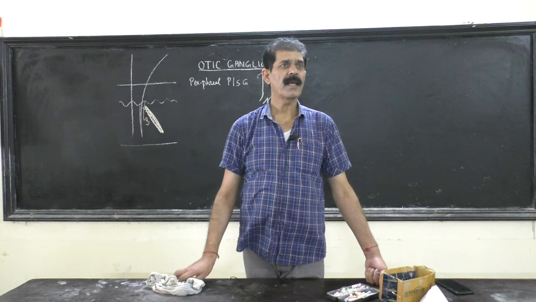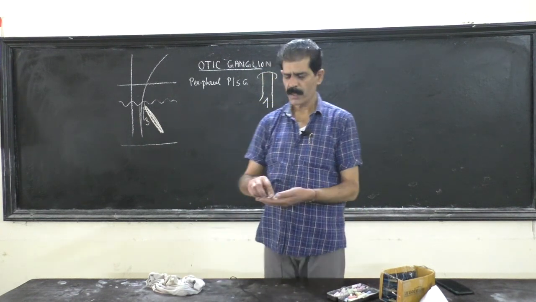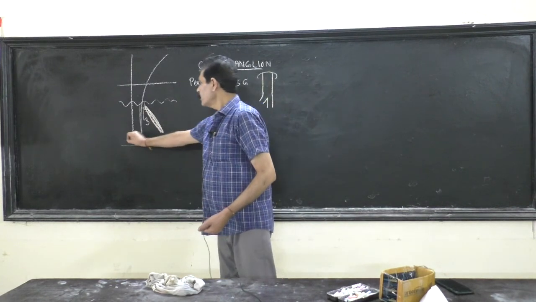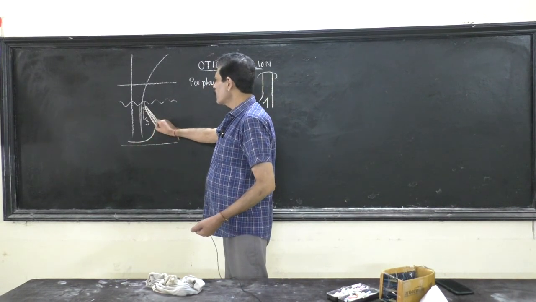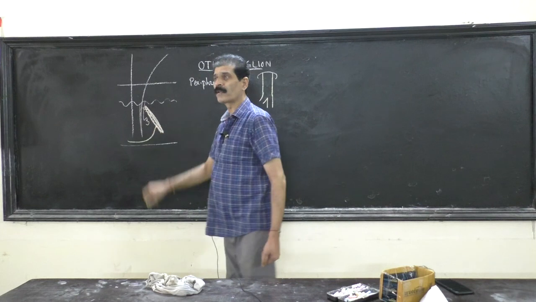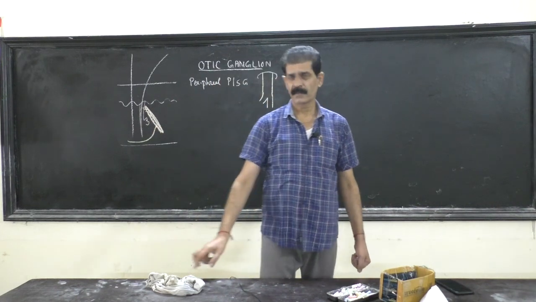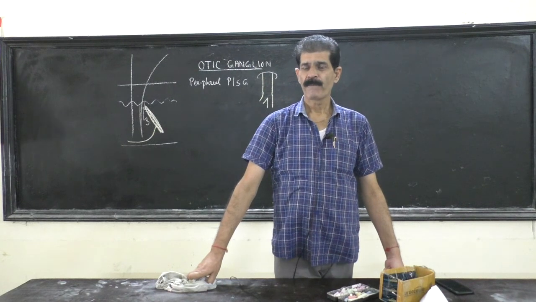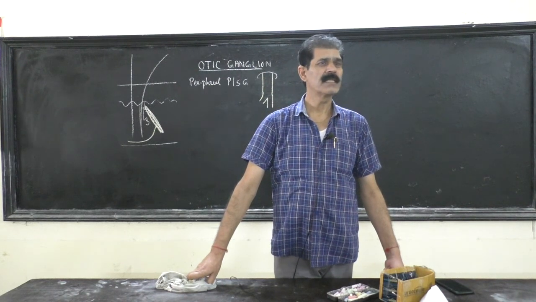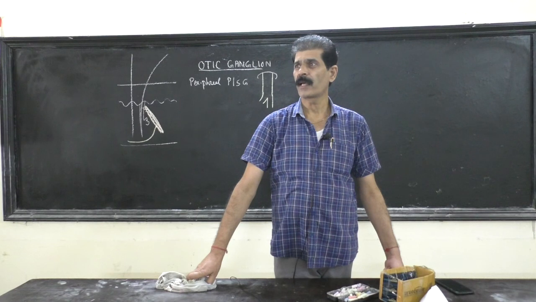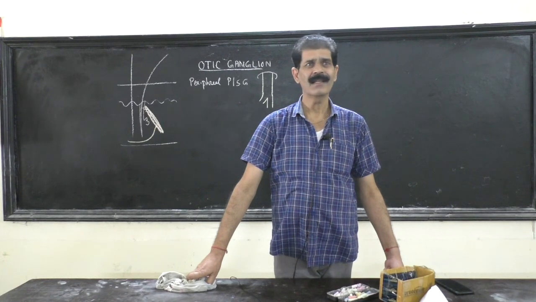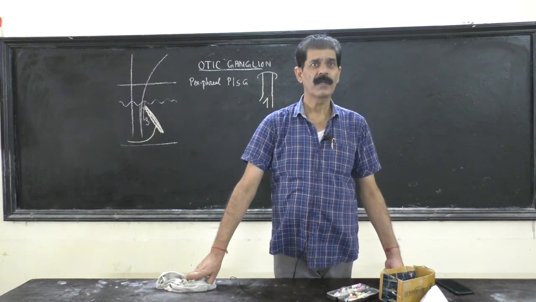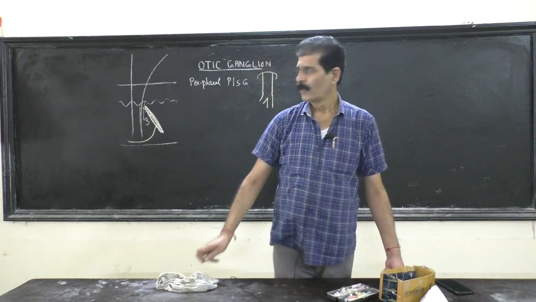So arrector pili is the name of the smooth muscle attached to the shaft of the hair, and which nerve fiber comes and ends here? Sympathetic, not parasympathetic. So sympathetic nerve supplies the smooth muscle, arrector pili, in the dermis of the skin to the hair follicle or base of the hair.